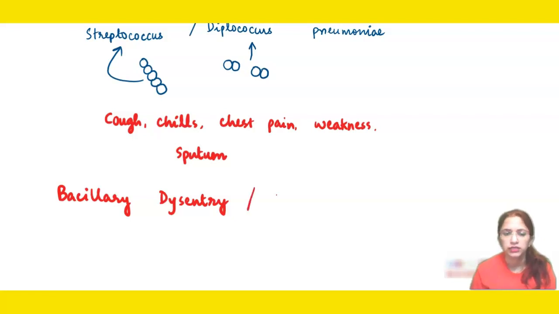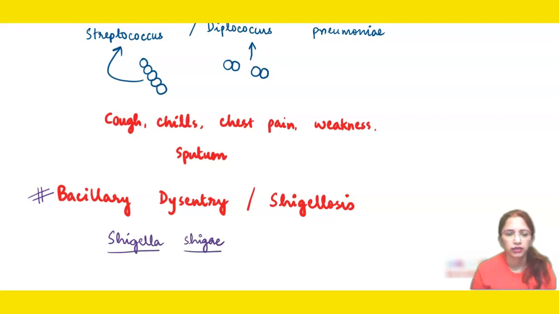This disease is also known as shigellosis. This is the common name of this disease. The causal organism of this disease is Shigella shiga. Shigella is the genus, shiga is the species name.